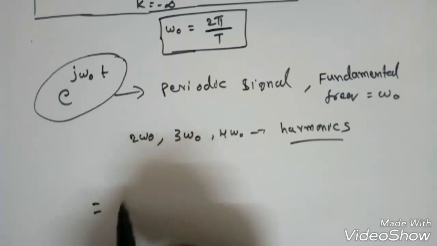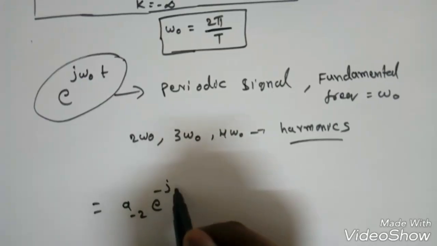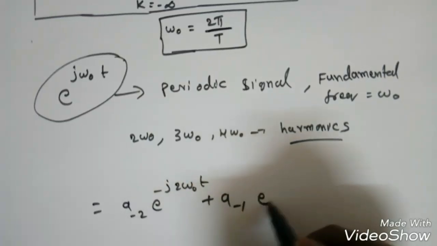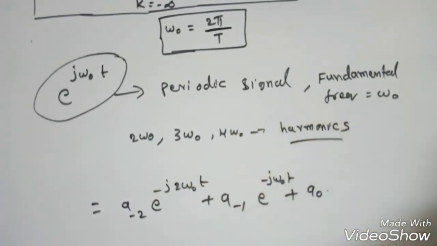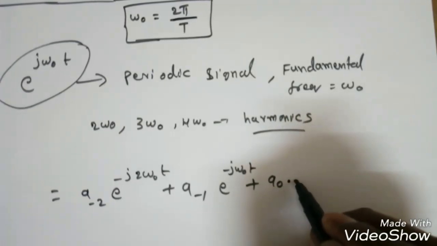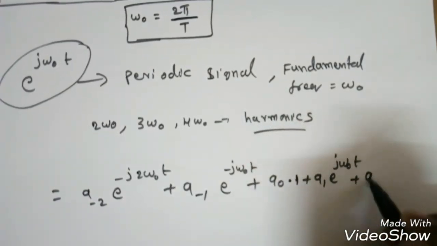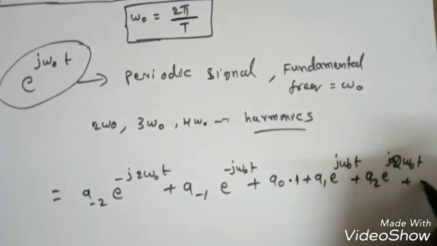It can be written as a minus 2 e power minus j 2 omega naught t plus a minus 1 e power minus j omega naught t plus a naught into e power j0, so it will become 1, plus a1 e power j omega naught t plus a2 e power j 2 omega naught t, and so on.